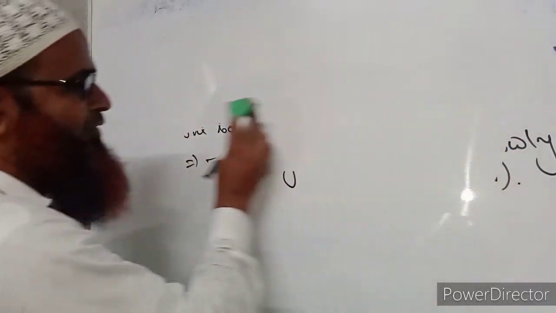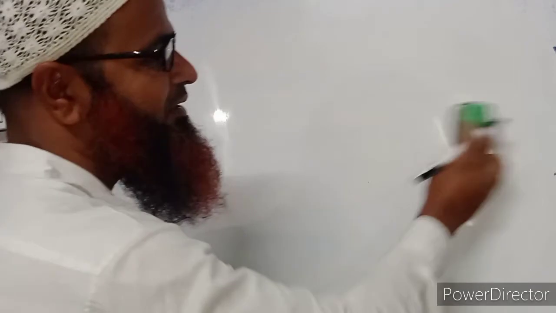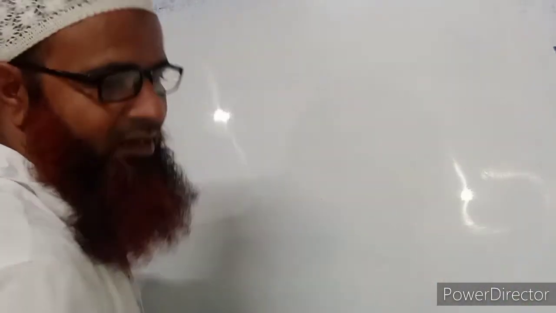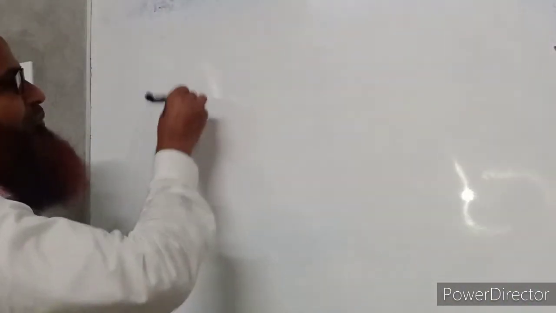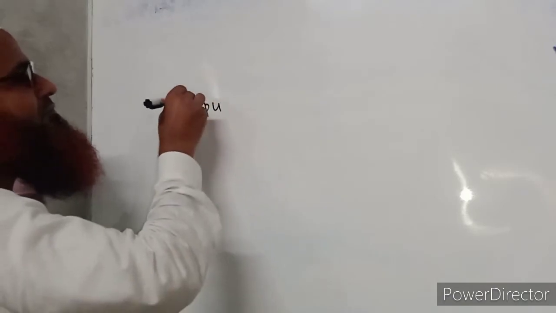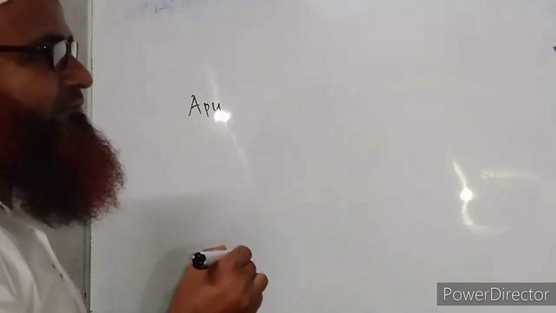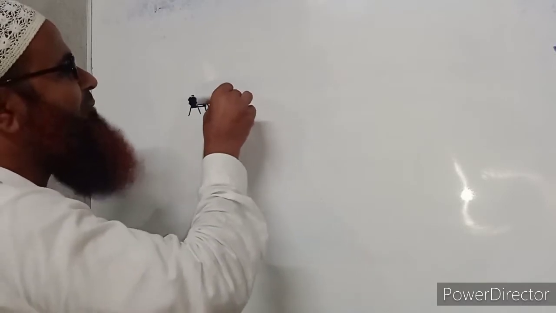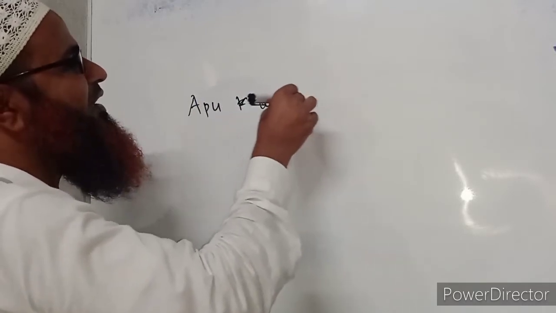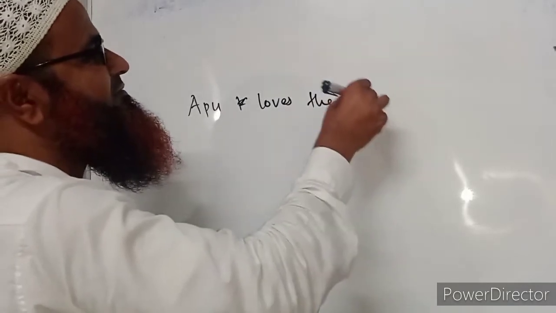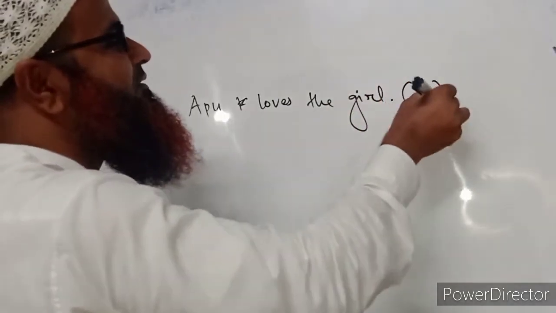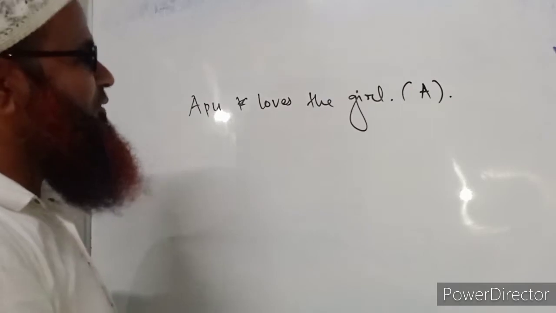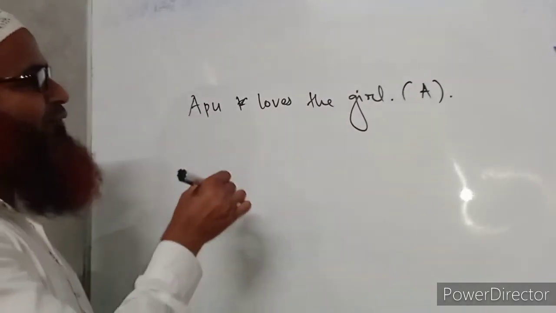Now I am writing some more sentences. Apu loves the girl. This is a very good sentence because the word love is here.